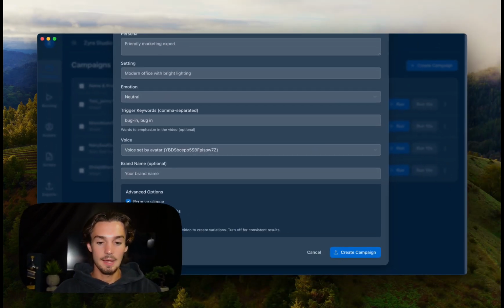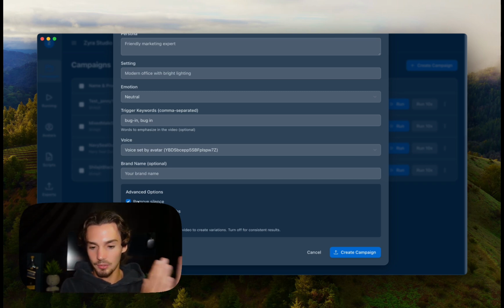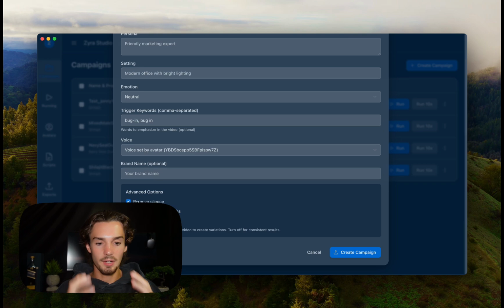Remove silence. That actually clips up the video. So just like if you were going to throw the video in CapCut, and when the avatar or person isn't talking, you're clipping up those individual audios. Again, it uses Whisper to track the decibels and make sure that if they're not talking, they're not going to hallucinate. Because AI right now, there's a lot of times where it will hallucinate if they're not speaking, if the mouth isn't moving. And so it's important that it actually removes the silence in between there and it clips it up.